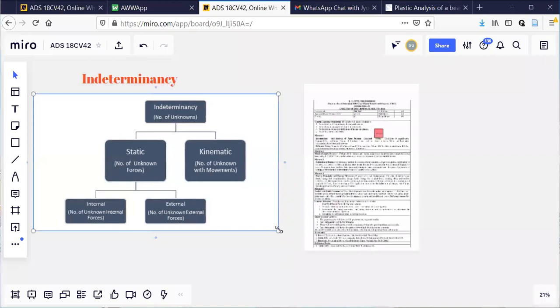Here in today's class, what I am planning to do, you observe here. Today my plan is to cover the different types of indeterminacies. First of all, what is indeterminacy? Static and kinematic. I'm not going to tell you anything about kinematic today. I'll concentrate only on analysis of determinate structures.